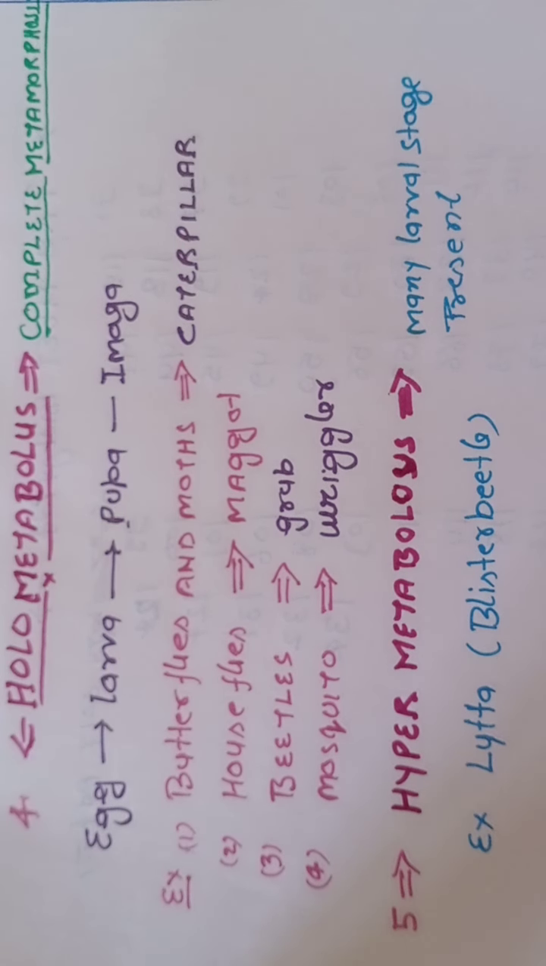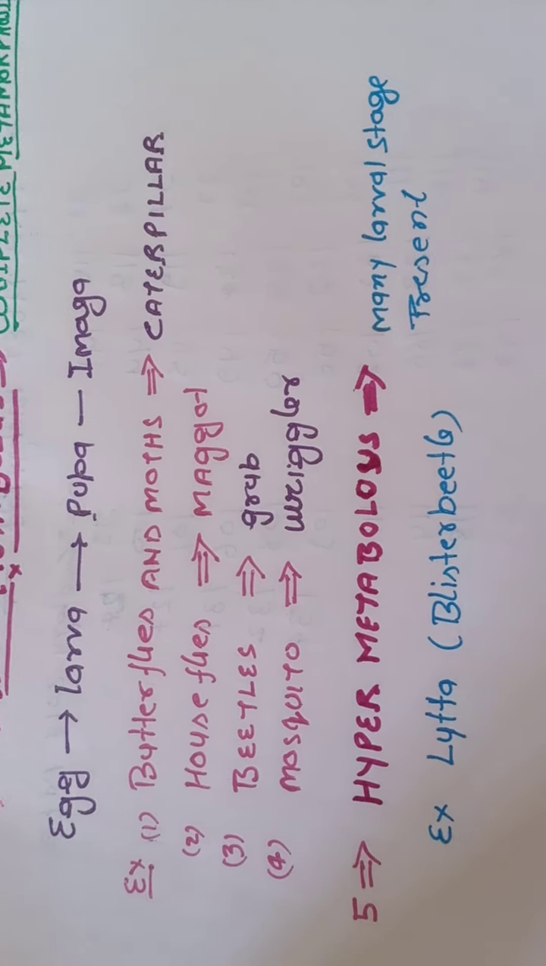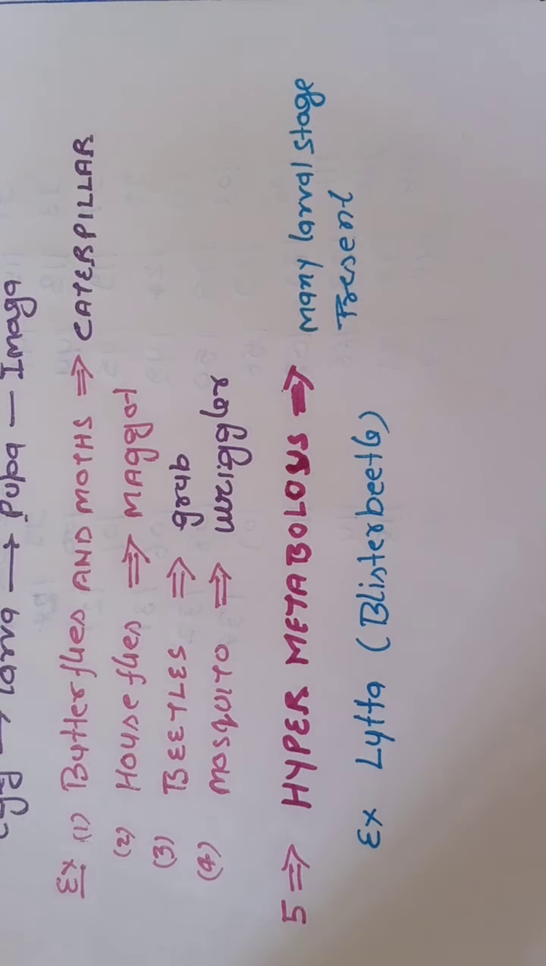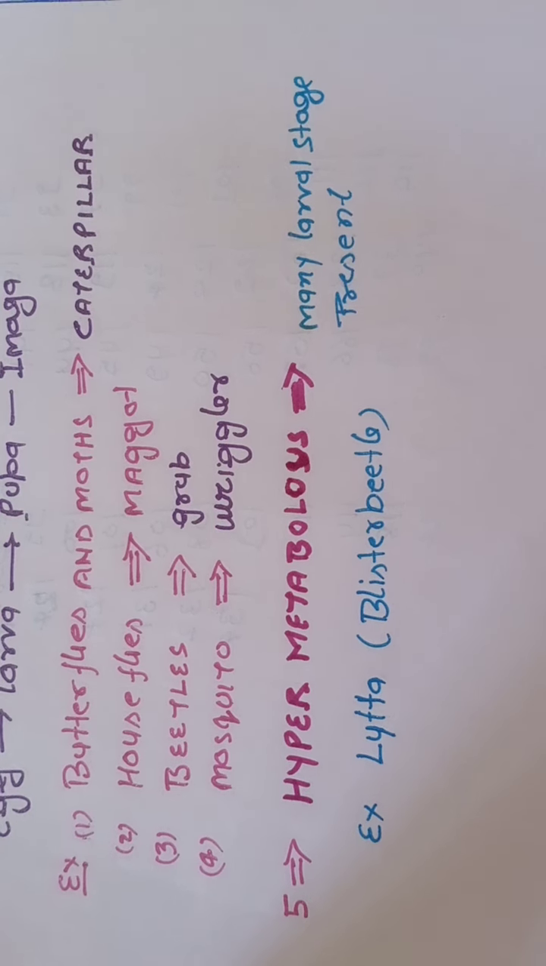Such types of the metamorphosis are present in case of the butterfly. In several insects like housefly, butterfly, beetle, mosquito, a special type of the larval state is also present. As in case of the butterfly and moth, there is caterpillar larva. In housefly, maggot larva. In beetle, grub, and in mosquito, wriggler larva. So in this way, here complete metamorphosis or holometabolous type of the metamorphosis is found.